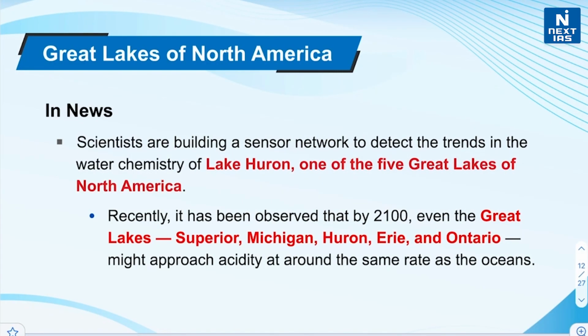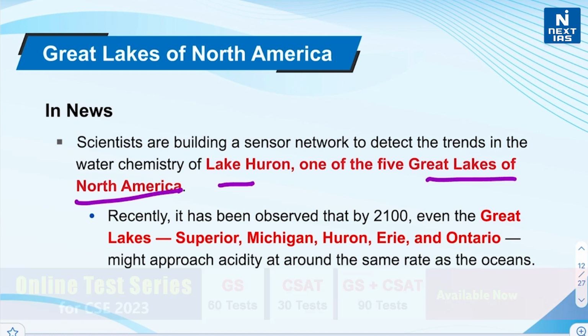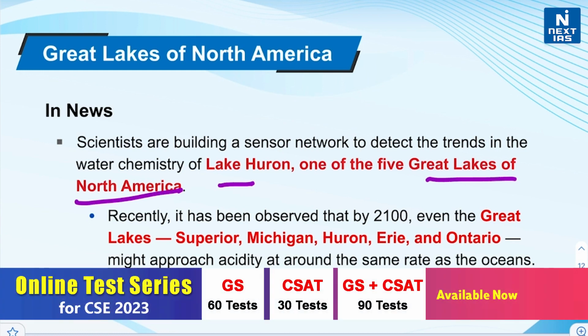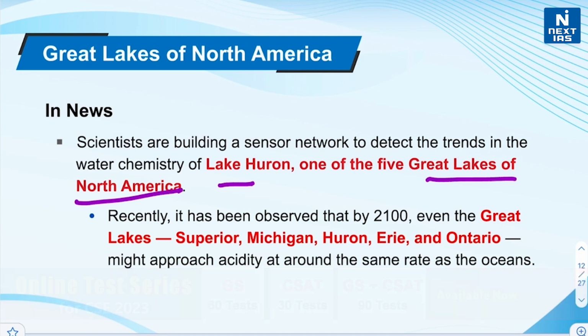Scientists are building a sensor network to detect the trends in water chemistry of Lake Huron, which is one of the 5 Great Lakes of North America, and it has been reported that it is the first step towards developing a system that would be capable of measuring the carbon dioxide and pH levels of Great Lakes over several years. It is known that increase in atmospheric carbon dioxide has caused the world's oceans to turn more acidic, and it has been observed that by 2100, even the Great Lakes Superior, Michigan, Huron, Erie and Ontario might approach acidity at the same rate as the oceans, right?